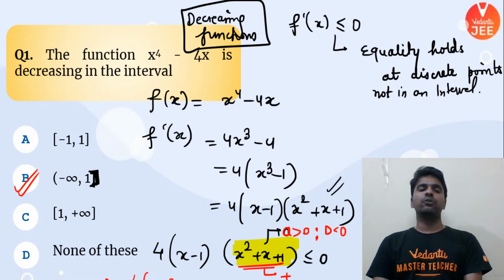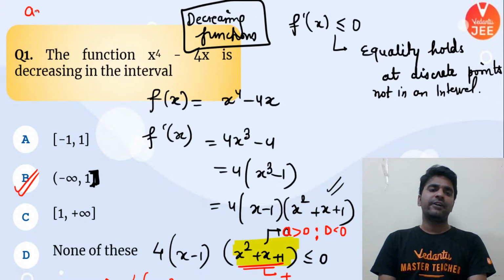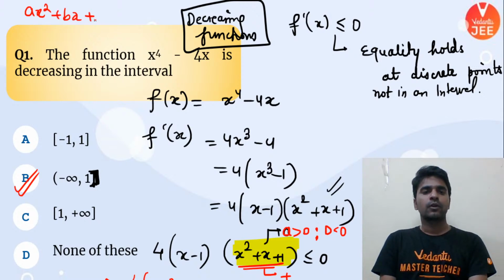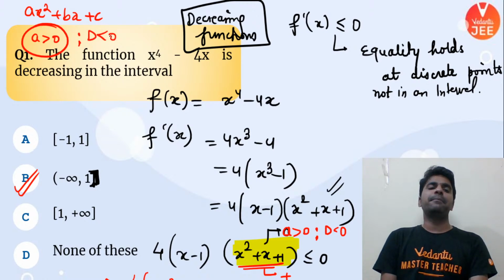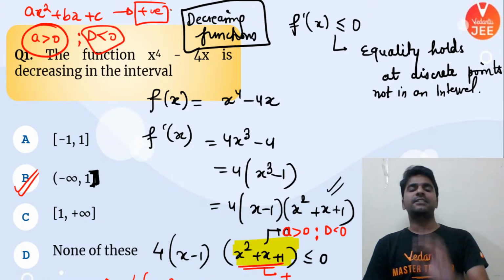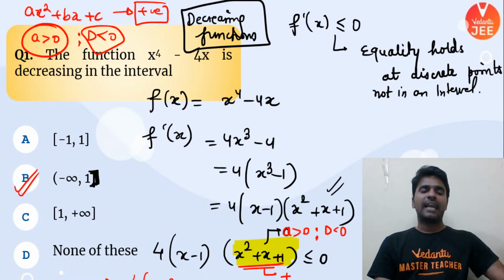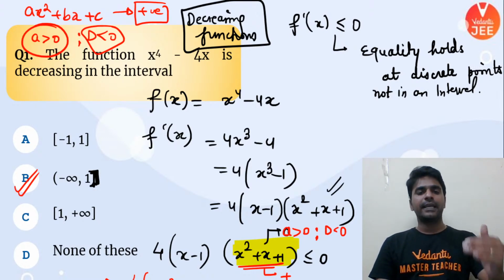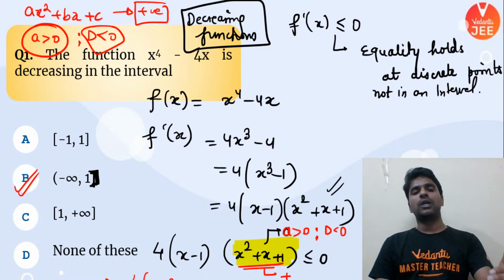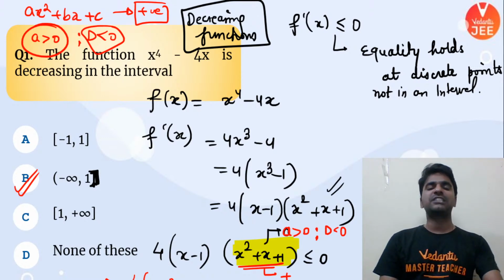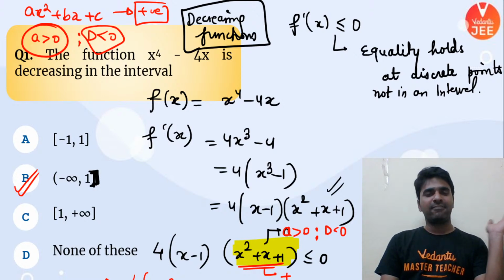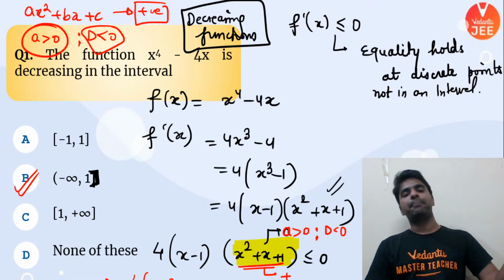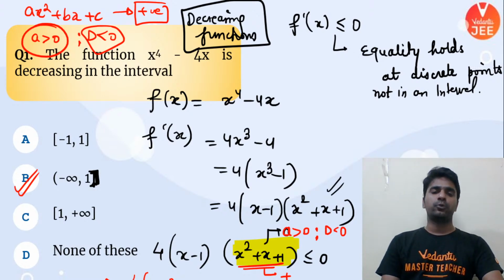Number 1. Number 2, if a quadratic expression is given to me whose a, that is coefficient of x square, is positive and discriminant is negative, then this quadratic expression is always positive. This is some concept which we have learned last year in the chapter quadratic equations. It is a very basic one, so you must know this particular concept, because those chapters which we have learned in class 11th are basics, and their basics is being used in class 12th as well.